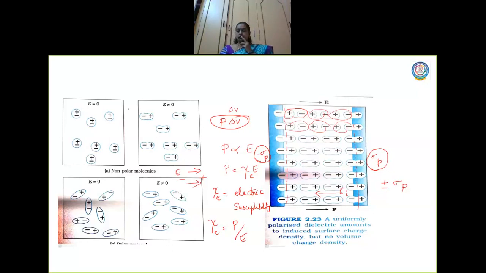So please go through the concept. Again, I have introduced so many theory concepts here. Please take your book today, go through the concepts, differentiate between what is a polar molecule and what is a non-polar molecule, and how it sets up an induced electric field inside, and how surfaces are created with charge densities plus sigma p and minus sigma p.